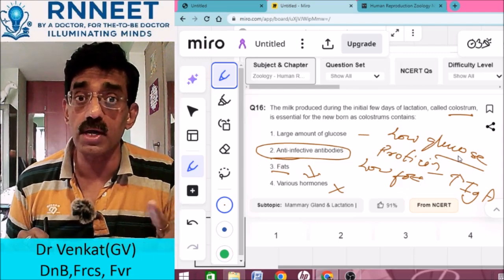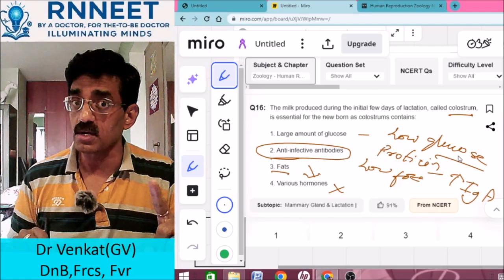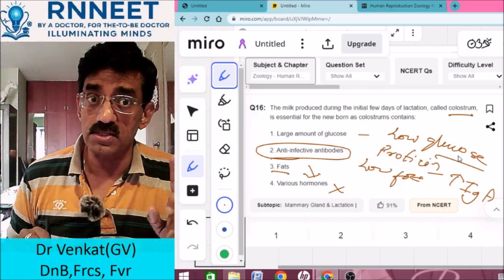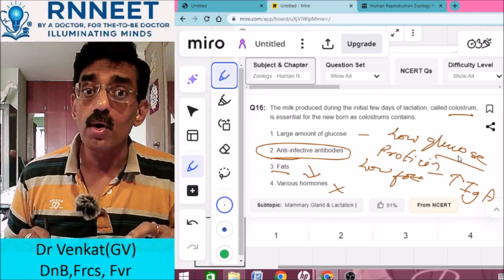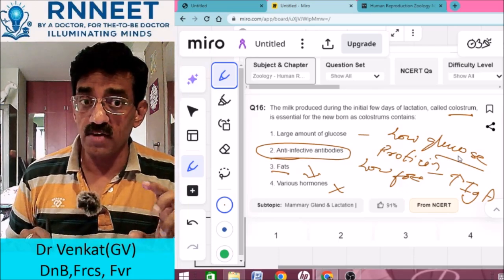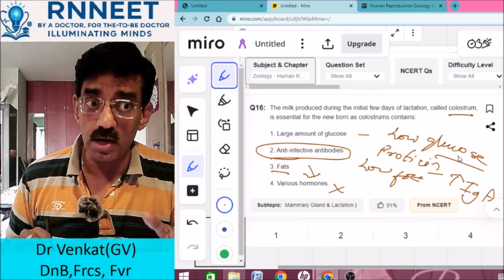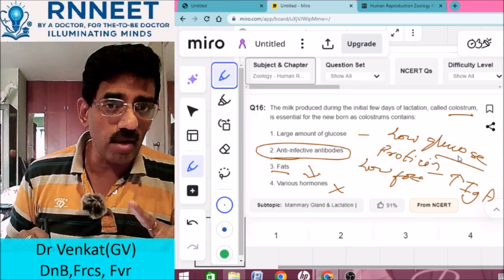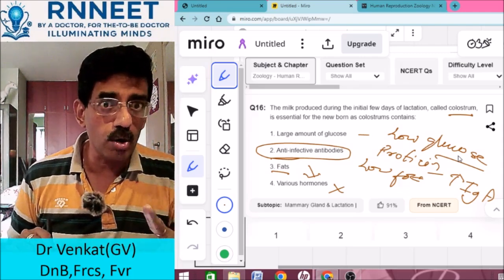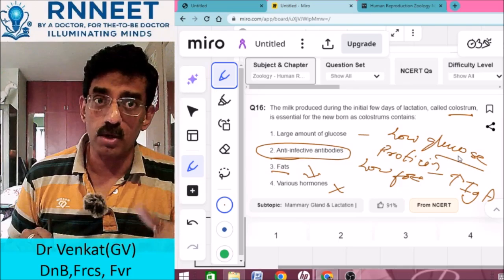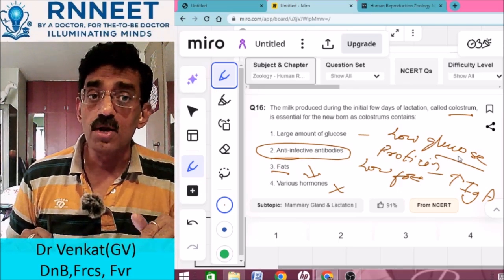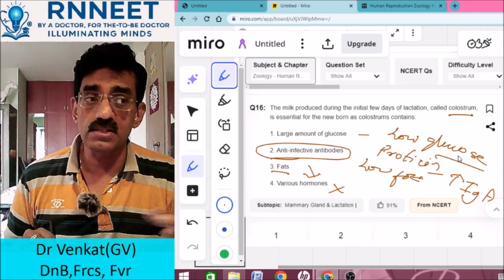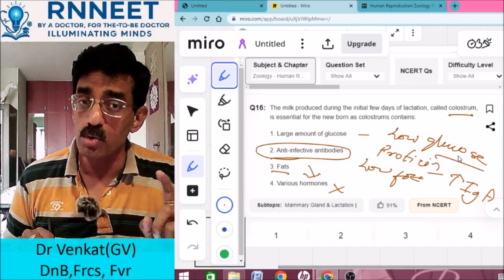What type of immunity the child gets, that also they ask. They put it in statements. Consists of IgA, which gives active immunity. Increase of IgA giving passive immunity. Now remember here, IgA is basically produced as a part of active immunity, but the colostrum already contains it. So the child is directly getting IgA, is not producing the IgA.